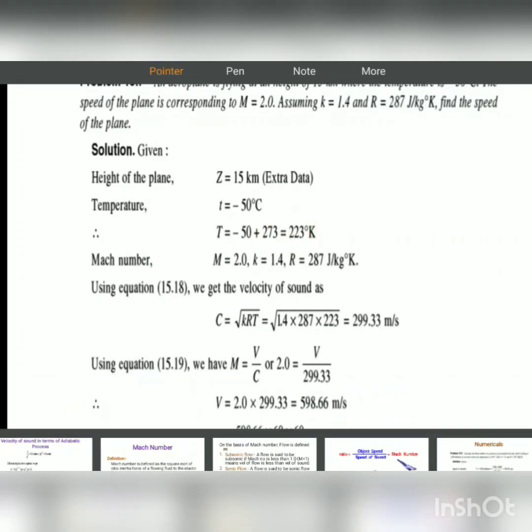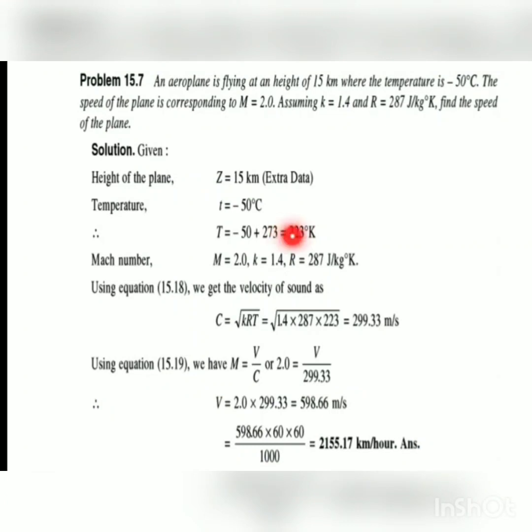First of all, we will write what is given. Here the aeroplane is flying at a height of 15 km from ground. So we will take height of plane Z is equal to 15 km. It is extra data, which is unwanted data in our numerical. The temperature T, capital T, is minus 50 degrees Celsius converted into Kelvin, means 273 minus 50, that is actual temperature 223 Kelvin.